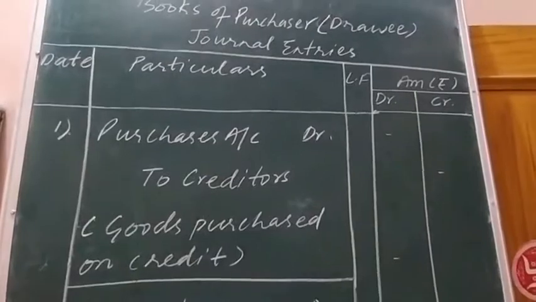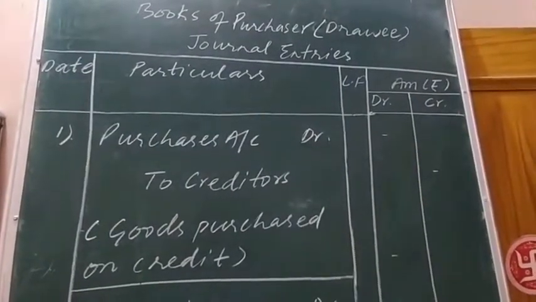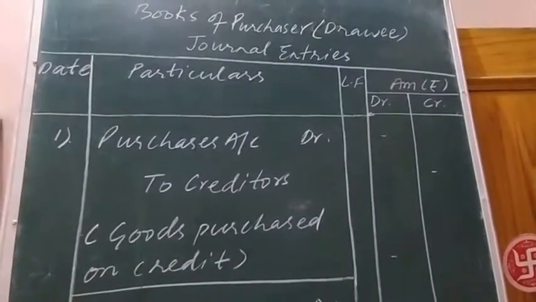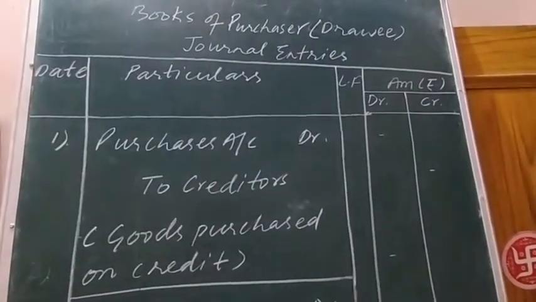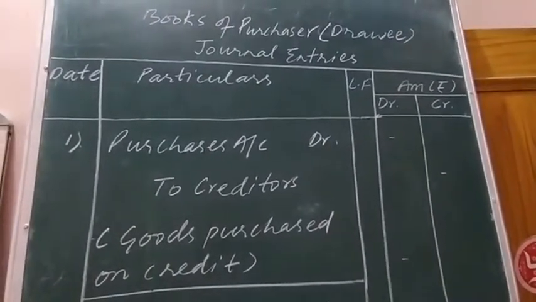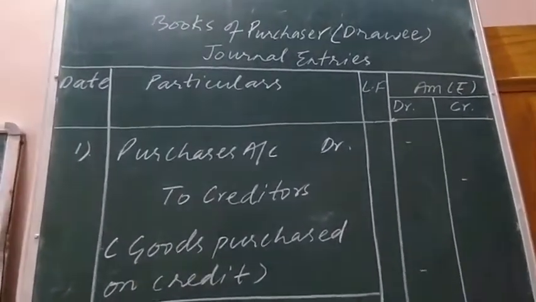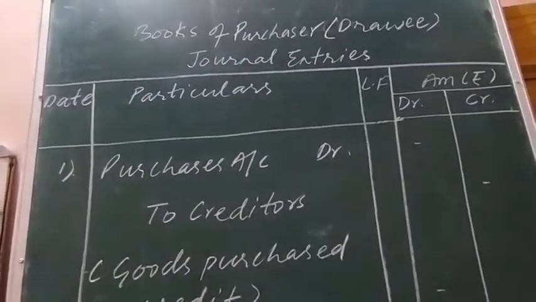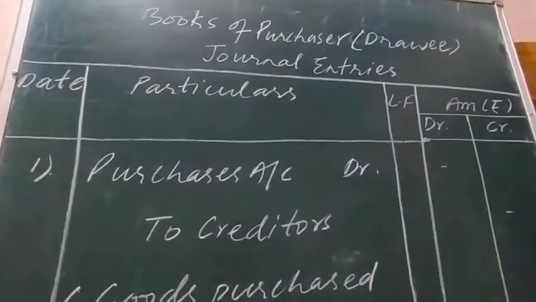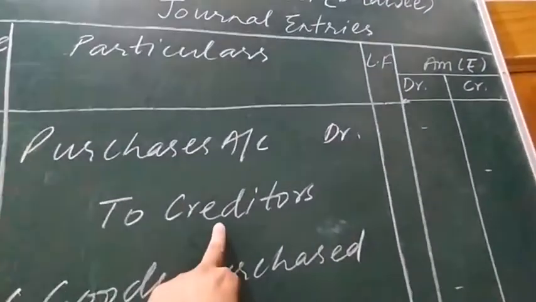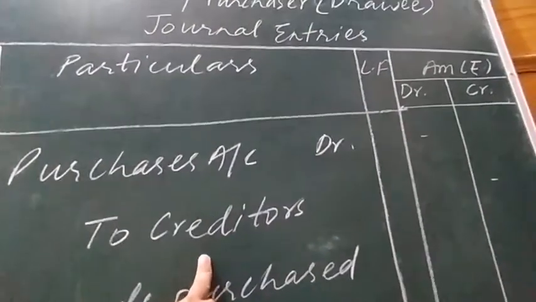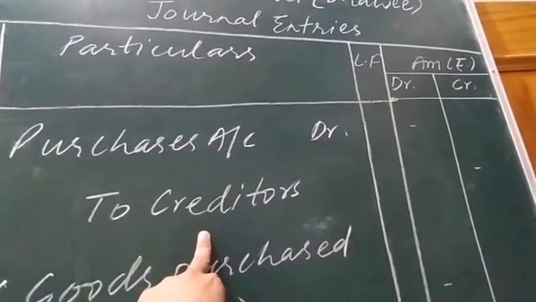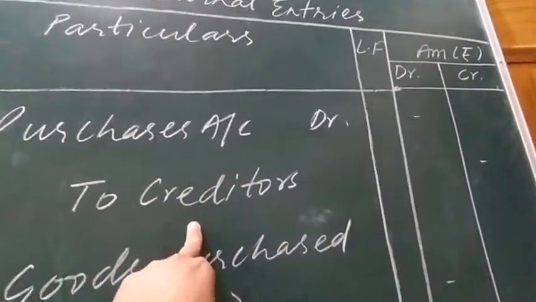Now, secondly, what will the drawee do? The drawee will accept the bill drawn by the drawer. When the drawee accepts the bill drawn by the drawer, or say seller of the goods, then the place of the creditors will be occupied by bill payable. Bill payable is also a liability and is increasing, so it will be shown on the credit side.